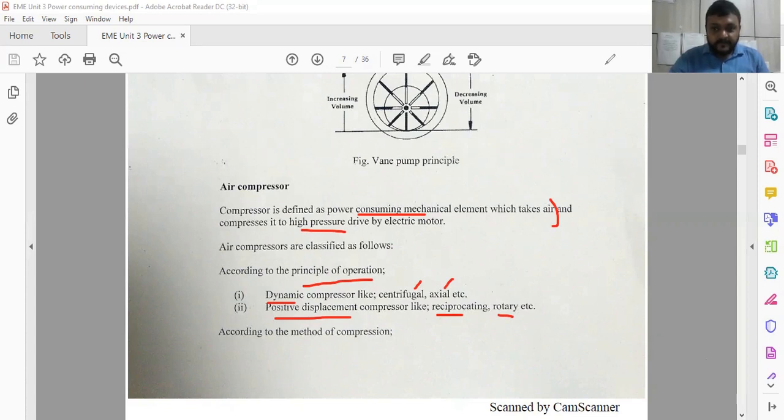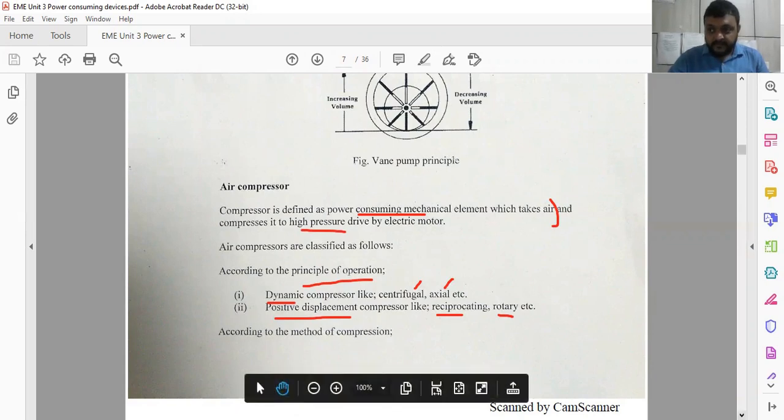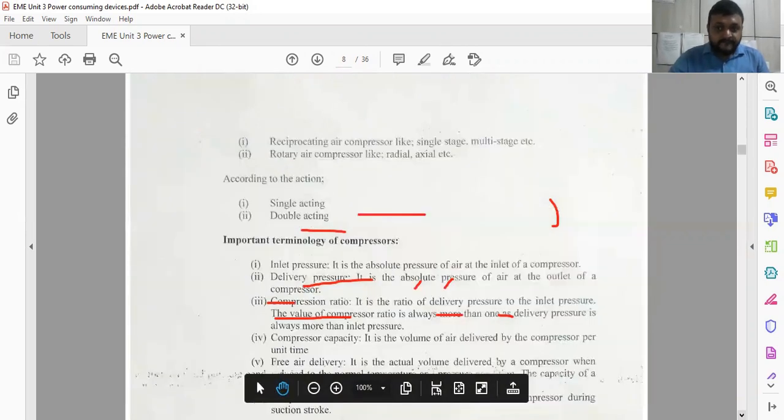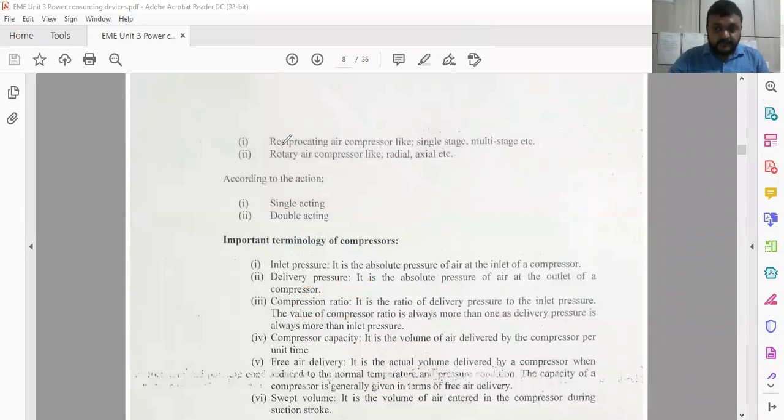Now another category of classification of the compressors is the method of compression, how actually compression takes place. For reciprocating action, the compression is reciprocating, and otherwise it is based on rotary action.